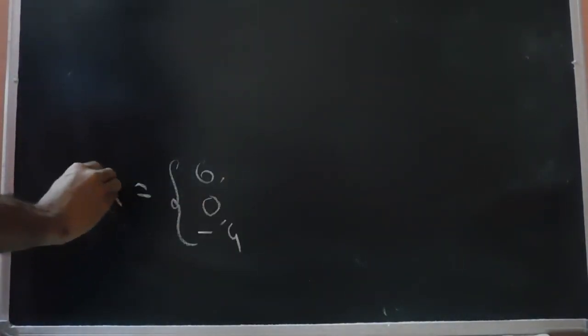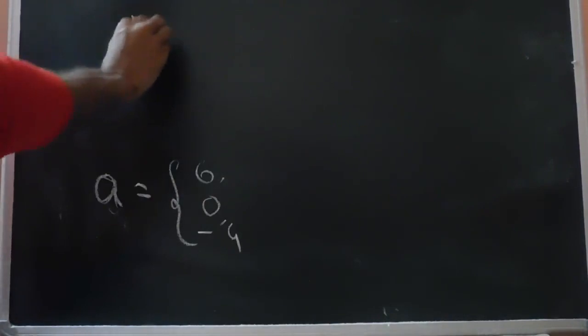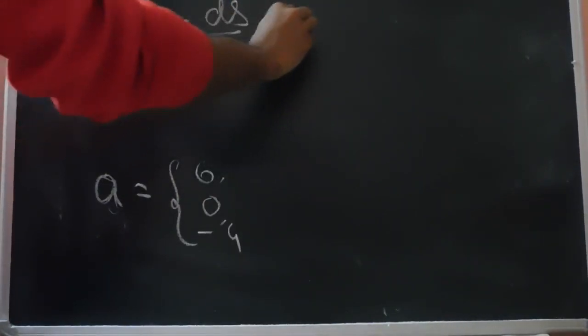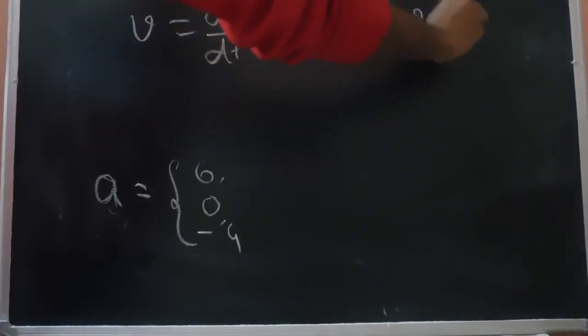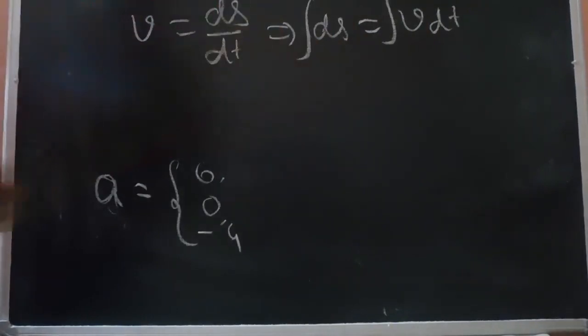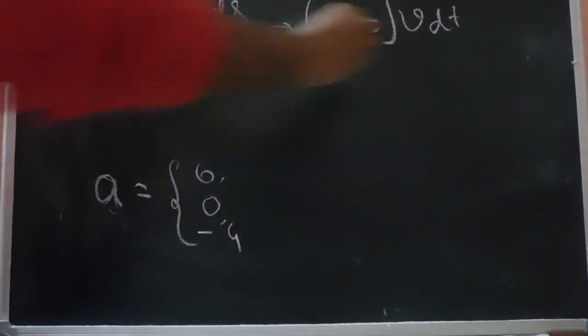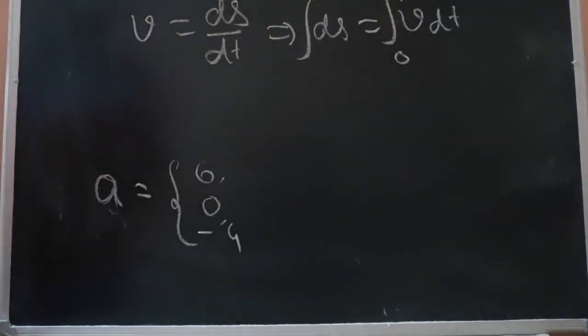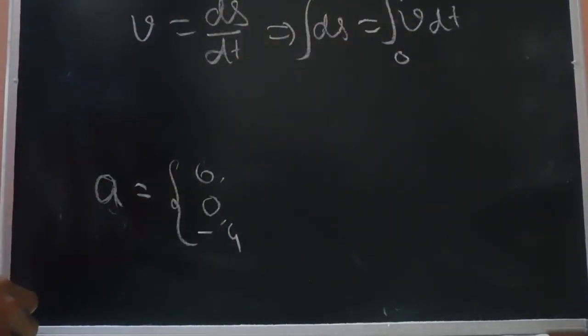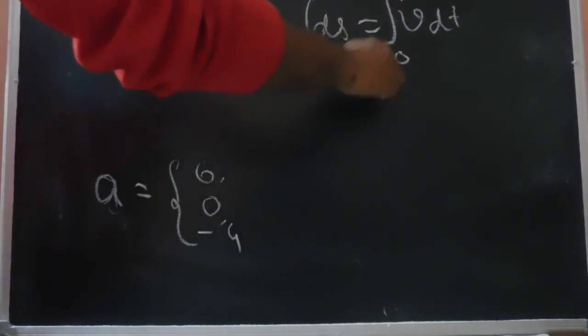Now to find the expressions for the displacements, we need to integrate. We know v equals ds by dt. So ds equals v dt, and this we will integrate. The initial condition is 0 up to time t, which is between 0 and 0.5.